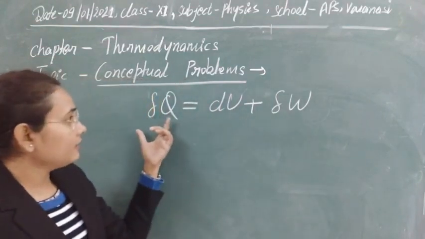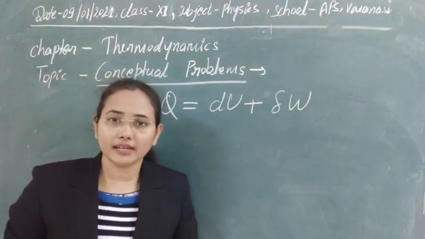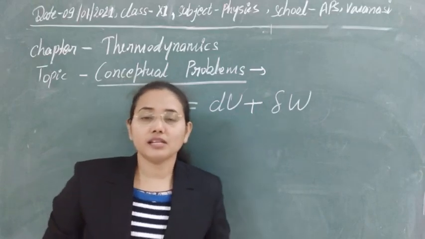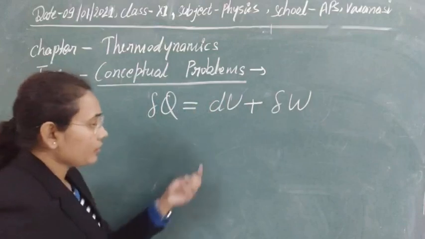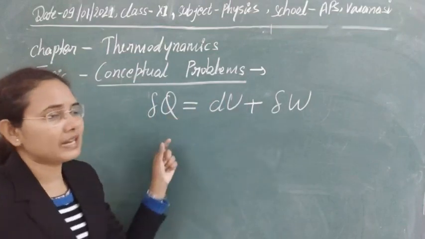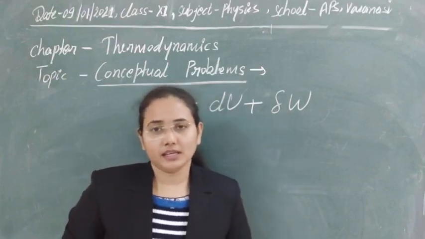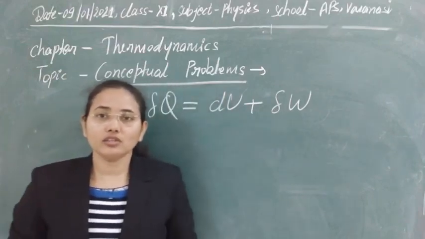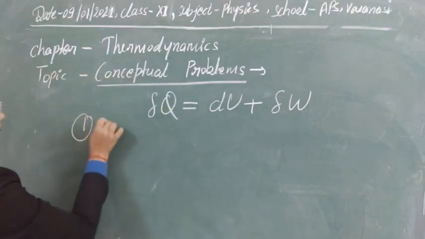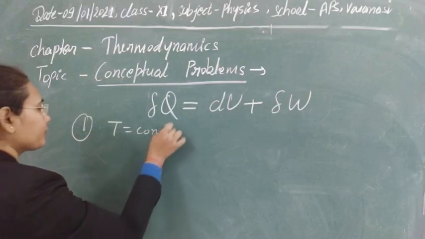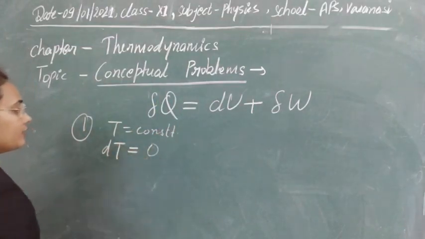Next, let's see a number of processes with the help of this. Mostly students are confused about these things, so let's see it again. The first process we talked about is a change in temperature, or the isothermal condition. For the isothermal process, temperature is constant, so if you take the change in temperature, it will definitely be 0.